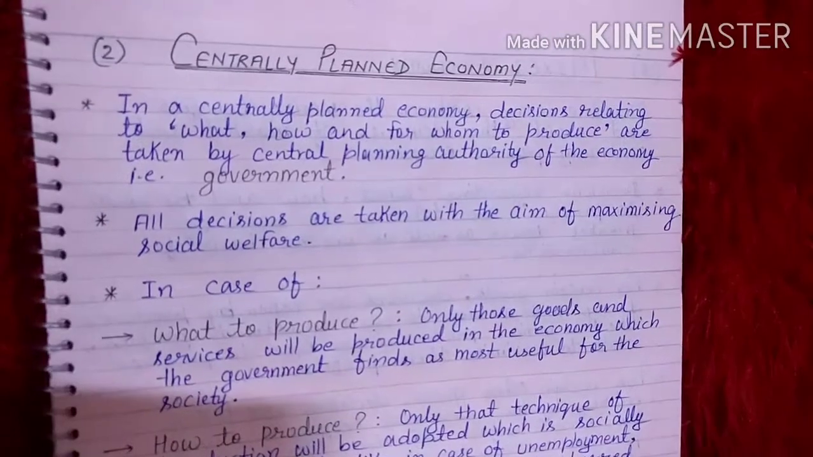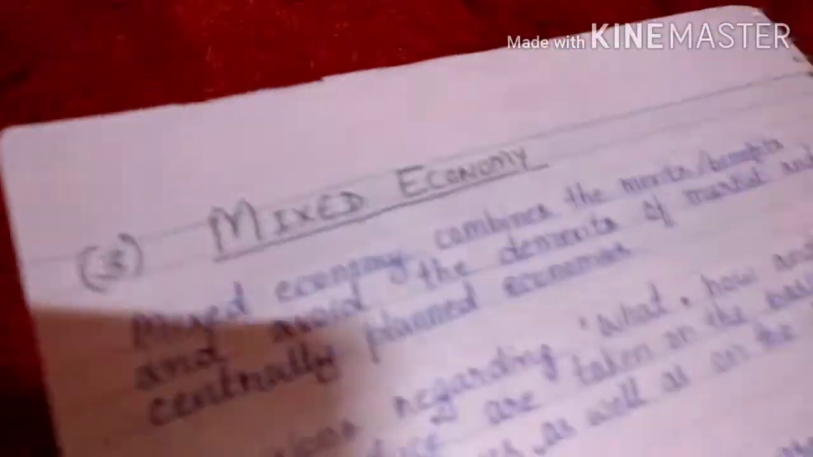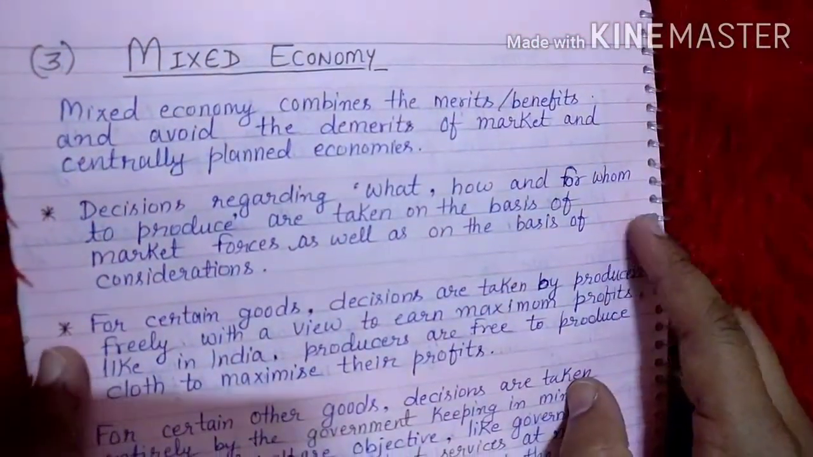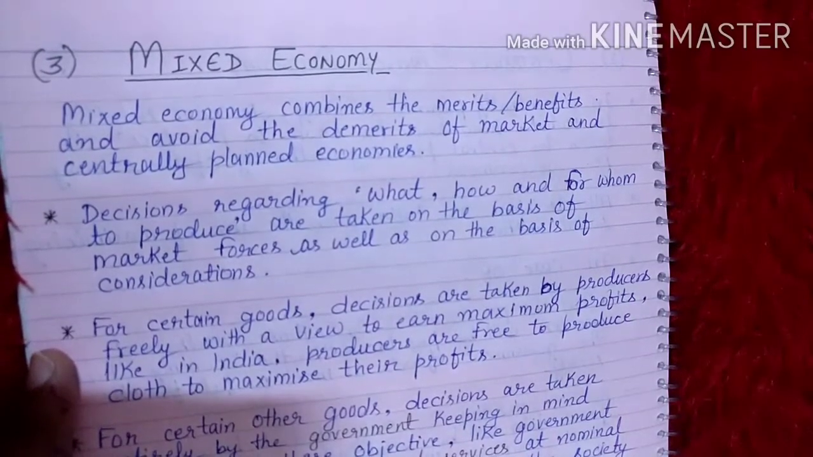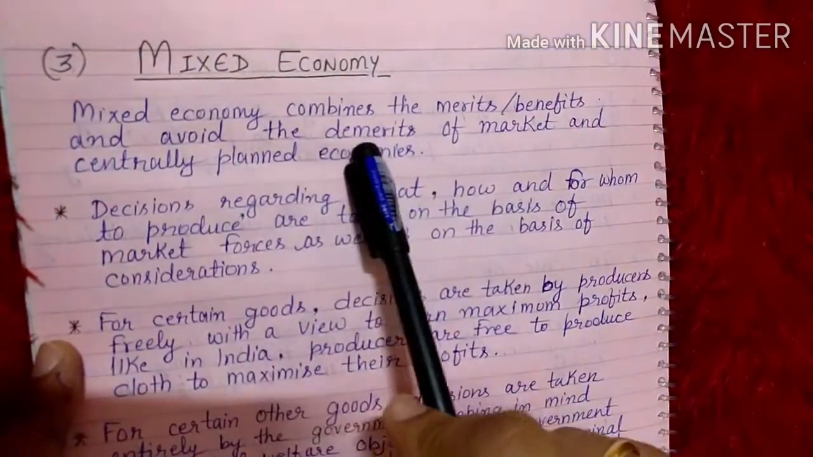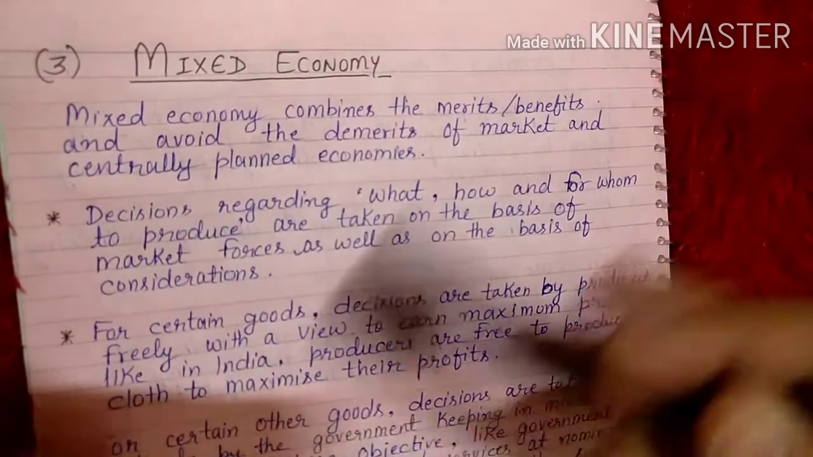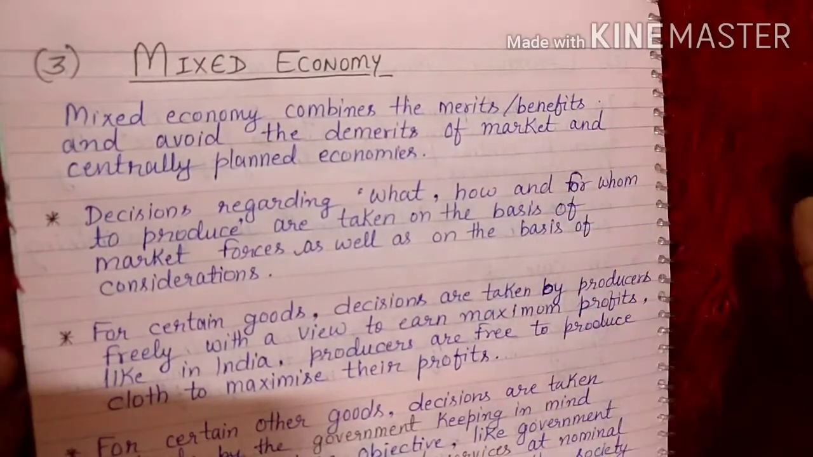Then the next economy is the mixed economy, which is the mixture of both economies, market economy and centrally planned economy. So now we're talking about the solutions in a mixed economy. The mixed economy combines the merits, or you can say benefits, and avoids all the demerits and disadvantages of market and centrally planned economies.